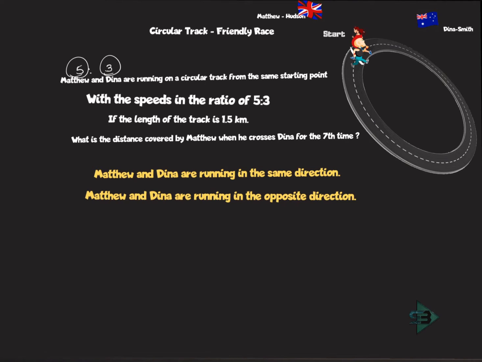So what is the ratio of their speed? Matthew is to Dinah, I have 5:3. Now let's divide both sides by 2. If I divide both sides by 2, then what is the new ratio that I get? Matthew is to Dinah is nothing but 5 divided by 2 is 2.5 and 3 divided by 2 is nothing but 1.5. You will ask me, why am I doing it in this way?